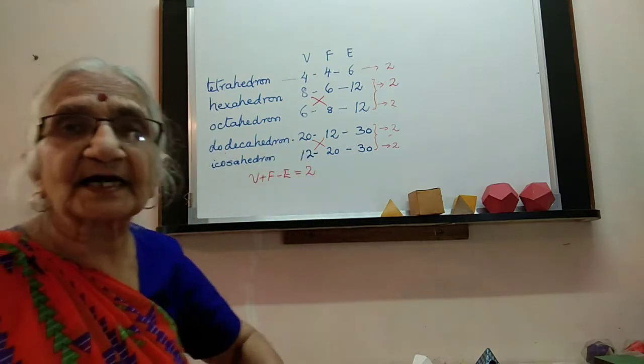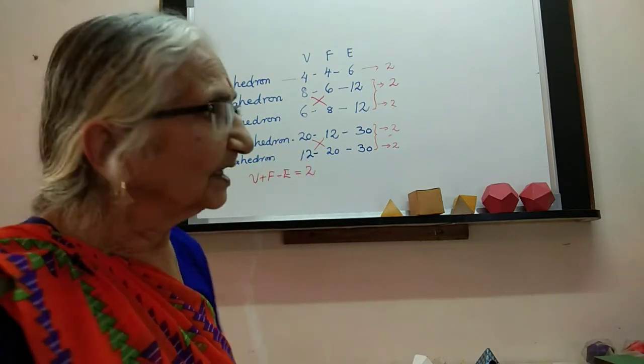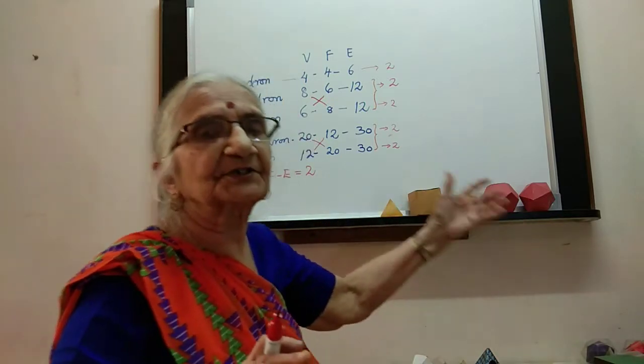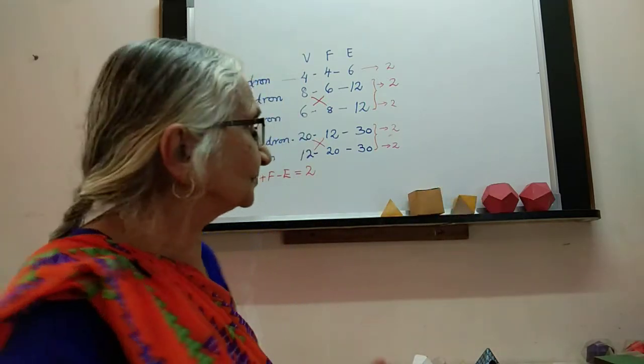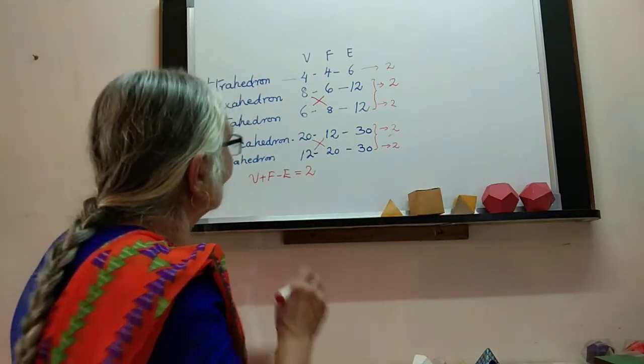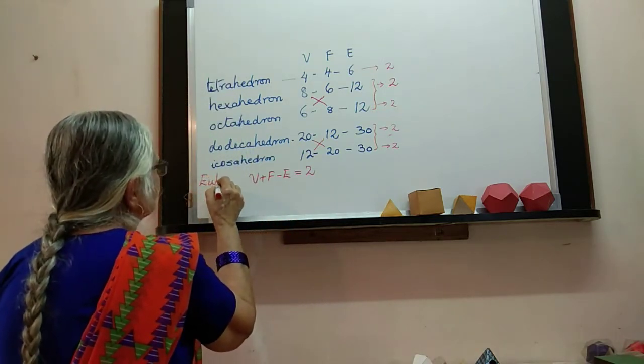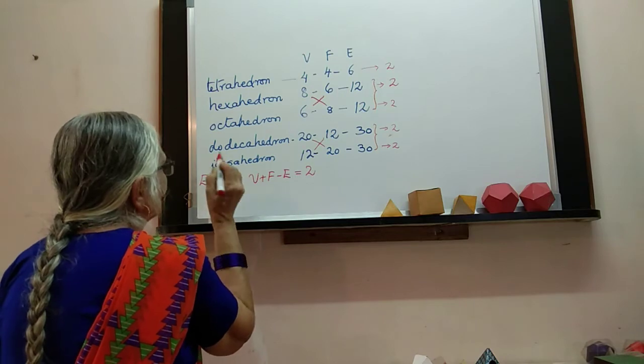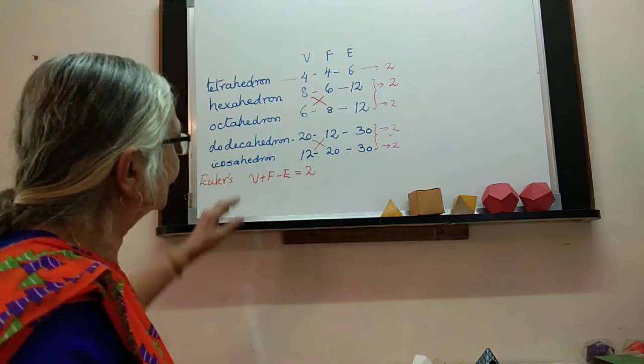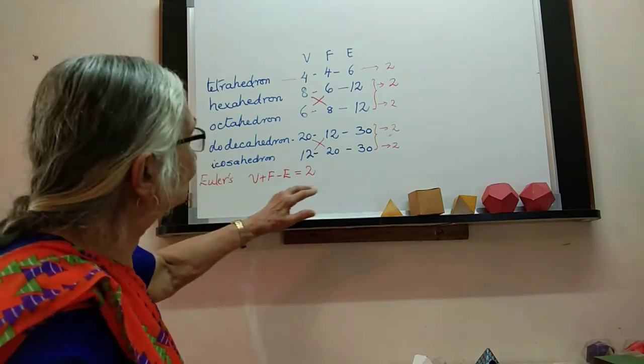And this is true for any polyhedron. And because these are also polyhedra, it is true for regular polyhedra also. Alright, this is called Euler's result. V plus F minus E is equal to 2.